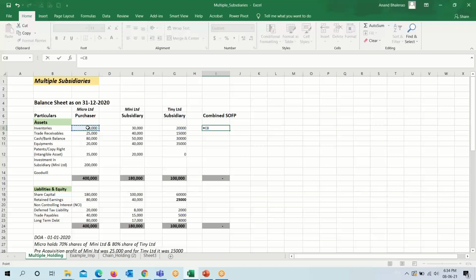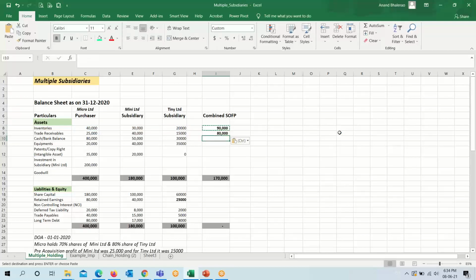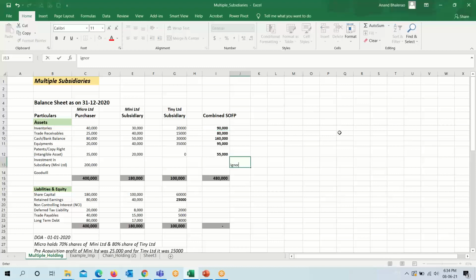We will simply add the assets and liabilities of all the three companies first. So inventories, trade receivable, bank balance, equipment, patent, copyright, investment. This we ignore as we know. Goodwill, working is needed.